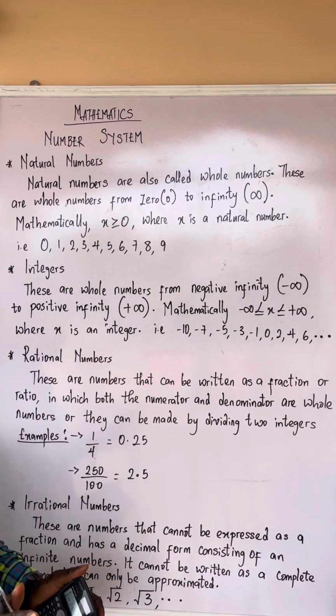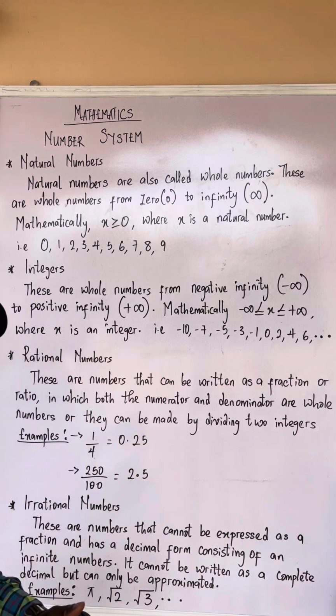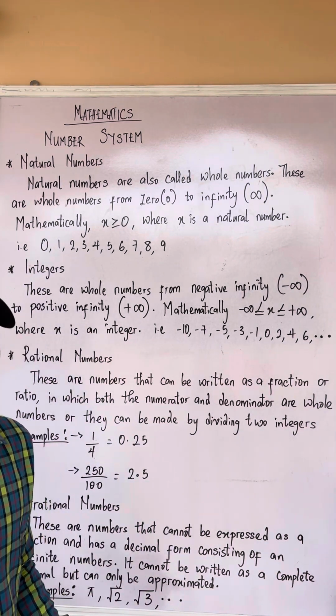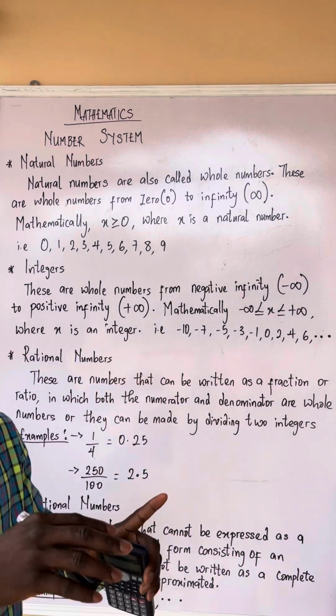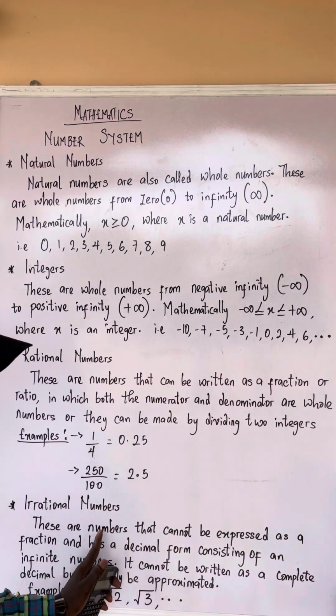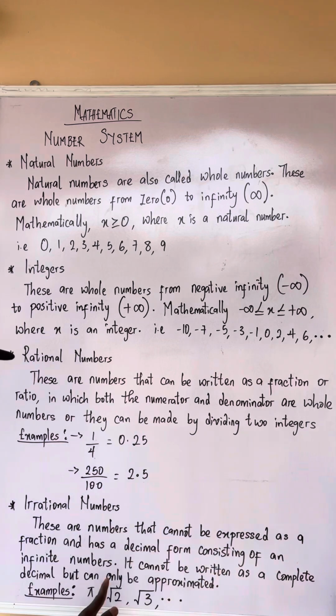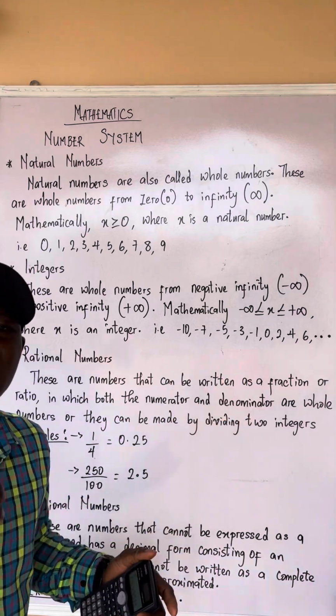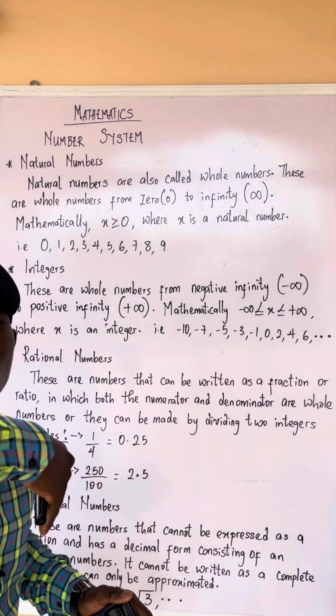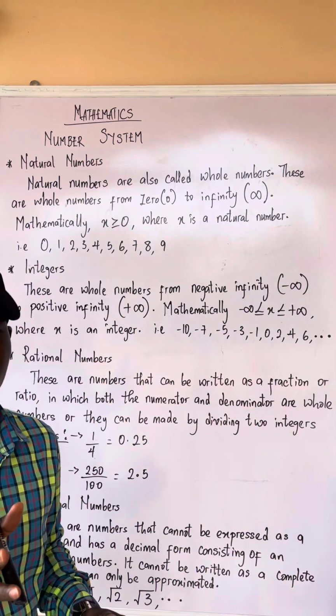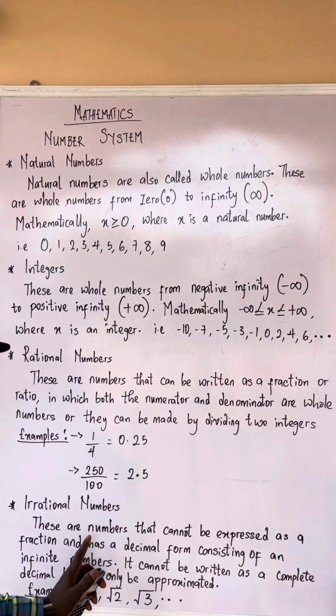I hope you understand. So irrational numbers are just numbers that cannot be expressed in the form of a fraction. That's just it. They are not in the form of a fraction at all. That's what we call an irrational number. It cannot be expressed as a fraction and has a decimal form consisting of an infinite number. That is, after the decimal point, we have a lot of numbers at the back. So that is what we call an irrational number.